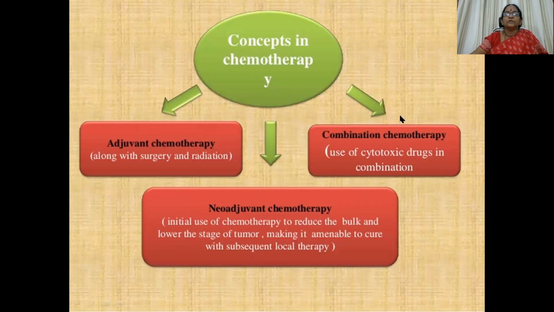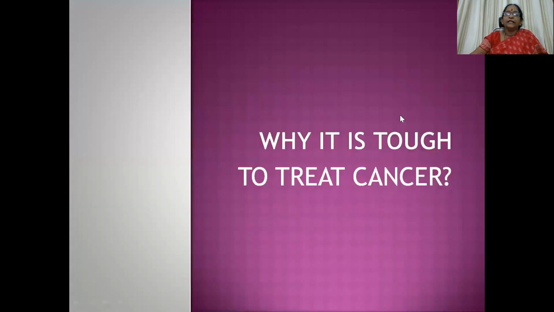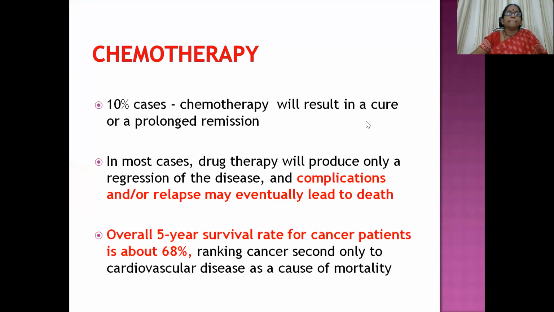Okay. So then, why is it tough to treat cancer? Let us see. In only 10% of cases will chemotherapy result in a cure or a prolonged remission. Only a 10% response is what we can get with chemotherapy. In most cases, drug therapy will produce only a regression of the disease, but complications can lead the patient to death ultimately.